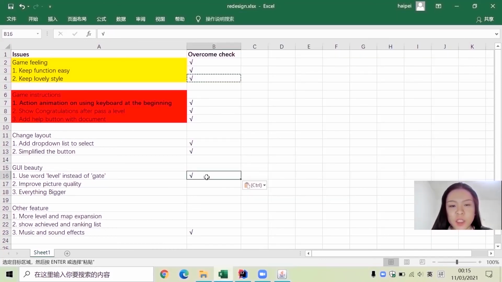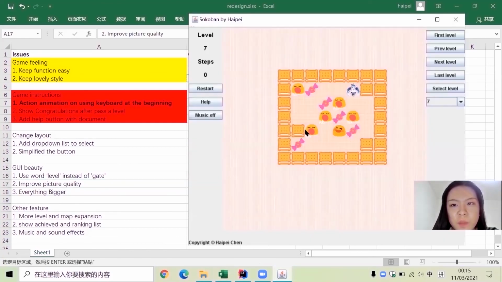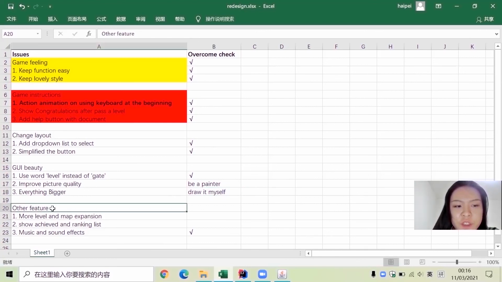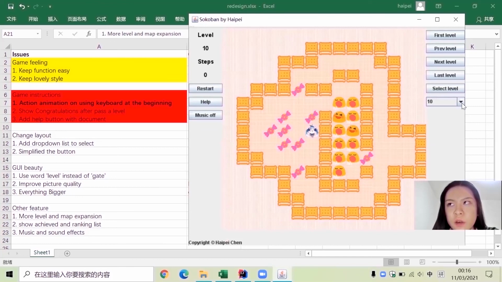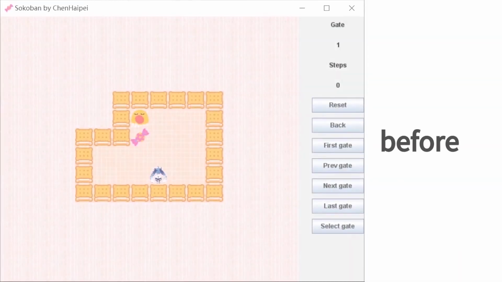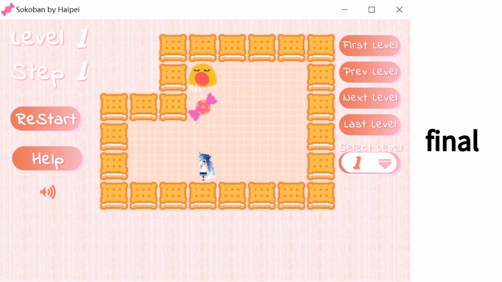So this one is checked. And as for improving the picture quality, I have to draw the elements myself if I want to go further. So that's a painter. And for features, I have already added up to 10 levels, but it's not enough. It's something to be continued later. In this way, I have overcome all the issues, but I'll never say I have done enough. So I created a sketch of my final design.